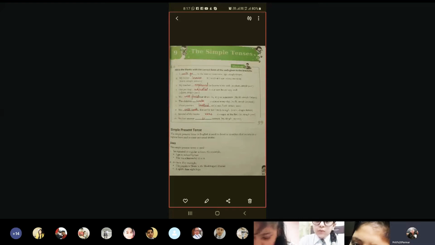Number 10, neither answer is correct. Now B in a simple present. So is the present, was is the past, and will be the future. ठीक है?